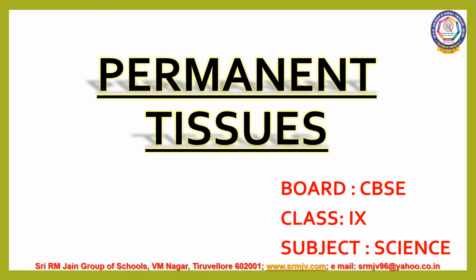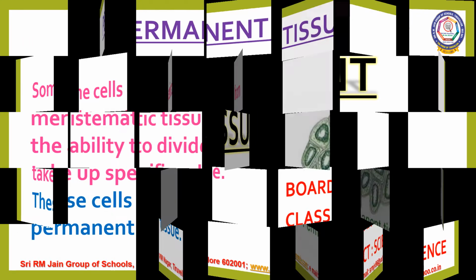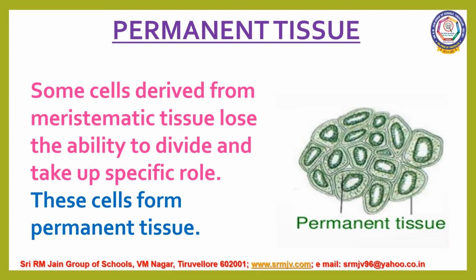Today we are going to discuss about permanent tissues. In the previous class, we have discussed about meristematic tissue and its types. What do you mean by meristematic tissue? Meristematic tissue is the plant tissue that has the ability to divide throughout its life.